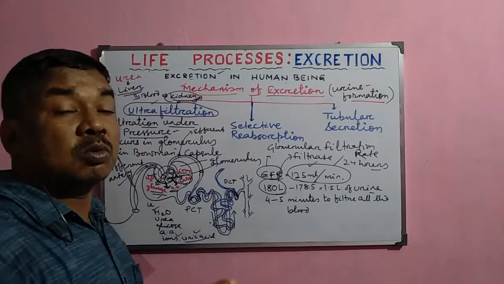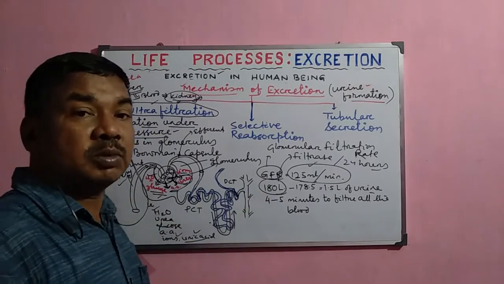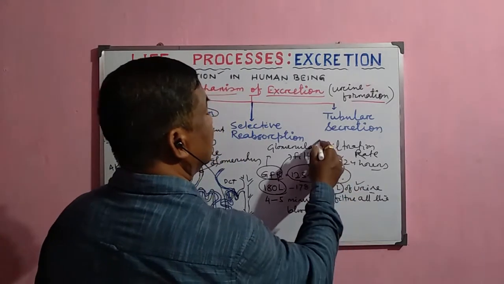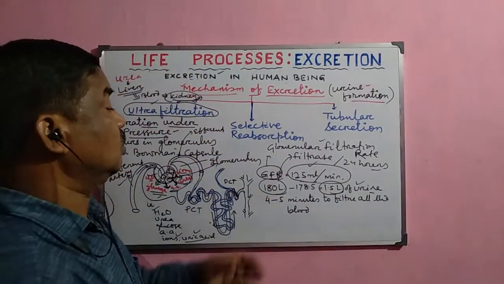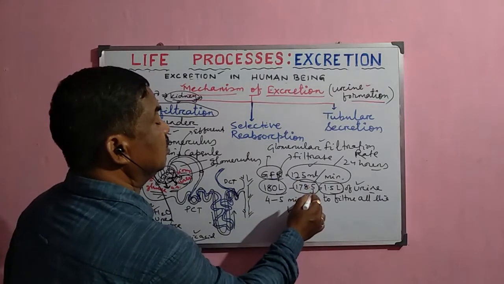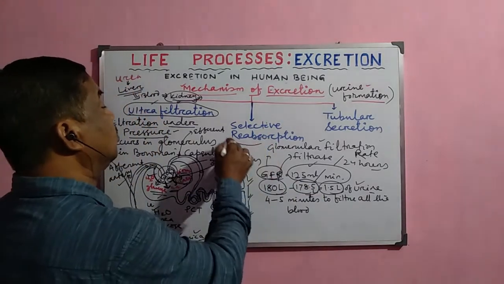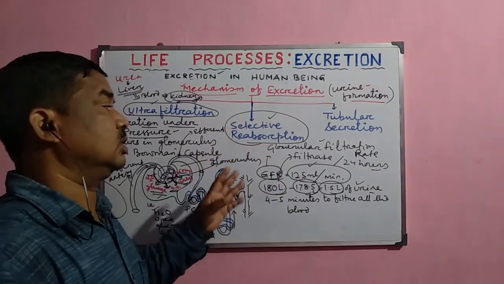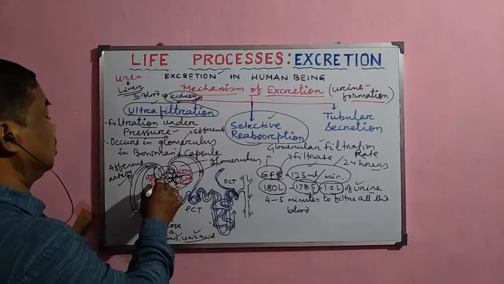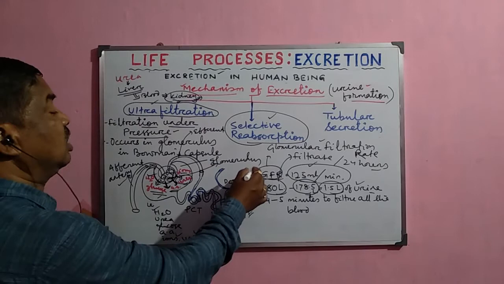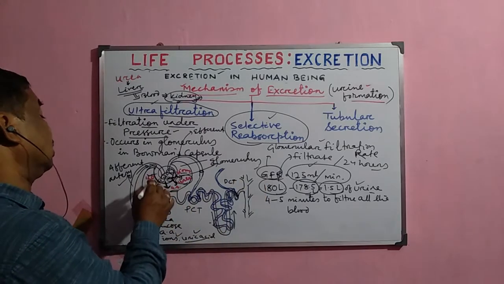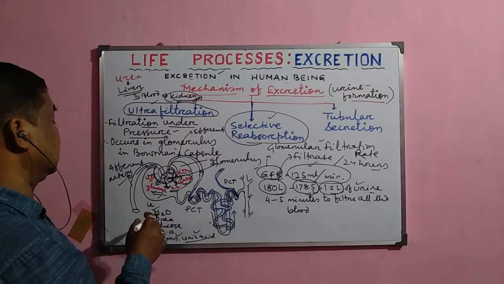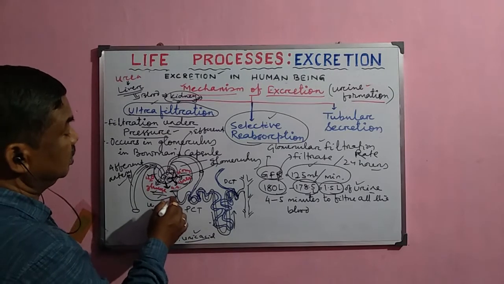But how much urine is actually produced? Urine is produced only 1.5 liters in 24 hours. Then where does the rest, 178.5 liters of filtrate, go? It is reabsorbed into the blood again. This process is called selective reabsorption. Due to this pressure, the filtration rate is very fast, and after filtration the water, glucose, amino acids, urea, many ions and salts, uric acid, etc. are normally filtered here.